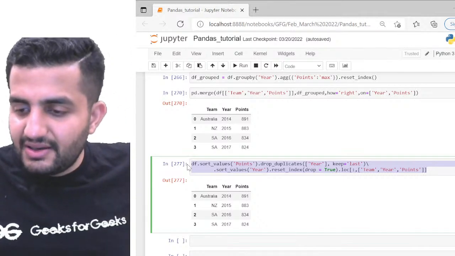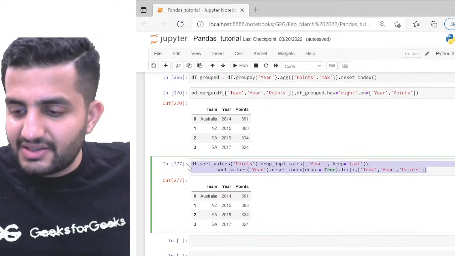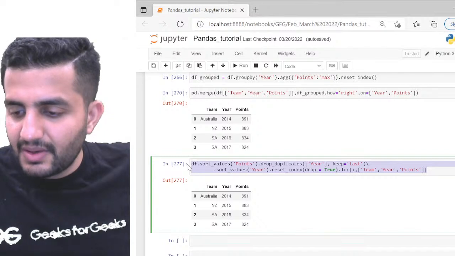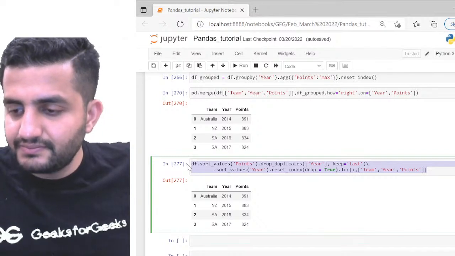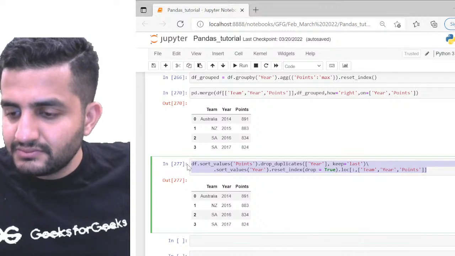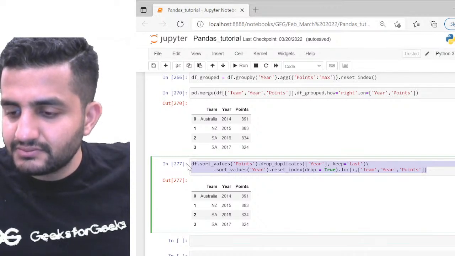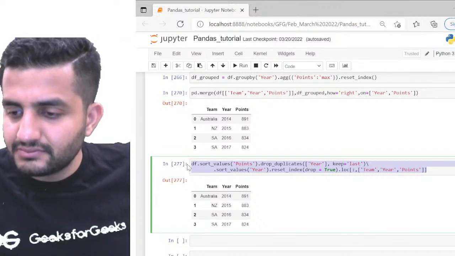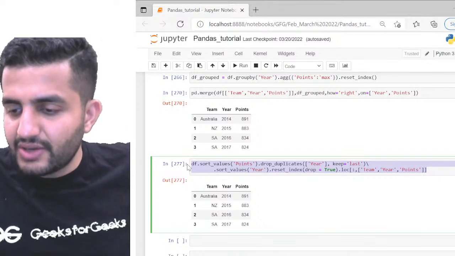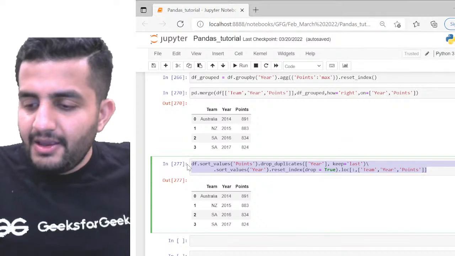I don't see a major problem in understanding this part. Great, so I hope this is pretty much clear.